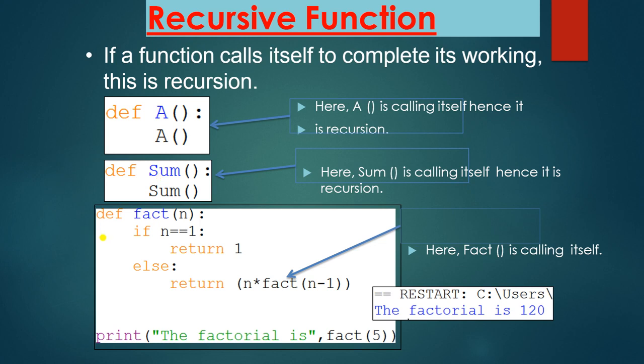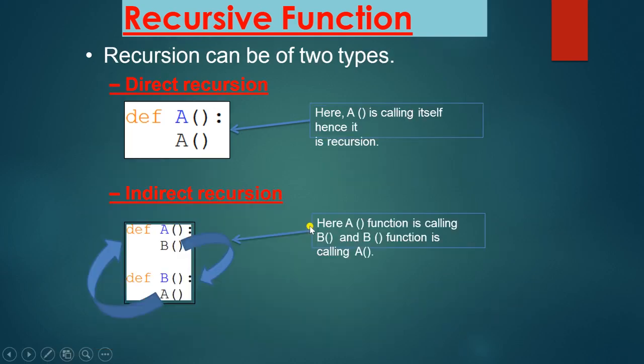Now this is the factorial, def fact(n). If n is equal to 1, then it will return 1, else return n multiplied by fact(n-1). So here this fact is calling itself, so this is the recursive function. Okay, so when you calculate it, then it will give you the answer. The factorial is 120.